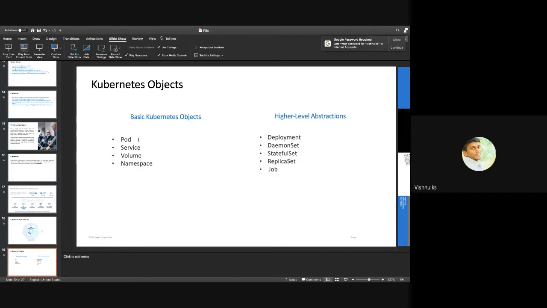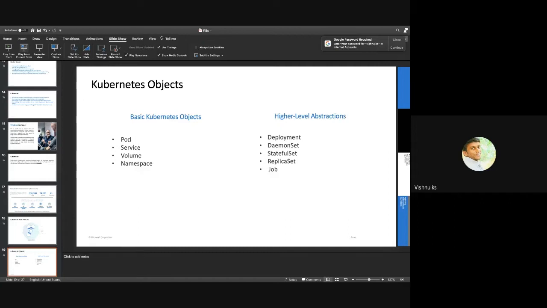It's all declarative. We have to write a YAML manifest with the properties of the pod. You can give the pod a name, and tell it how many containers should be running and what the container image should be, like from where the container image should be pulled.